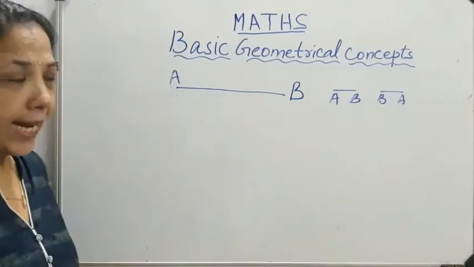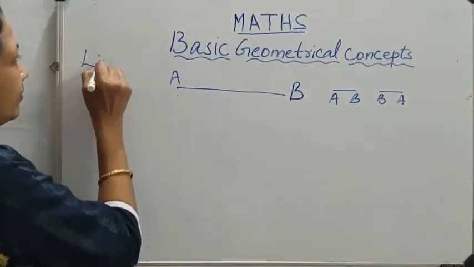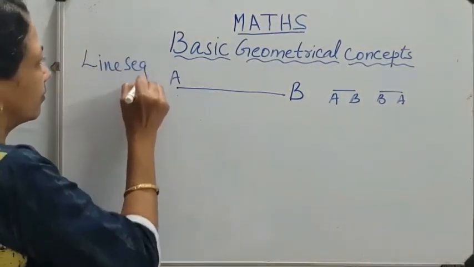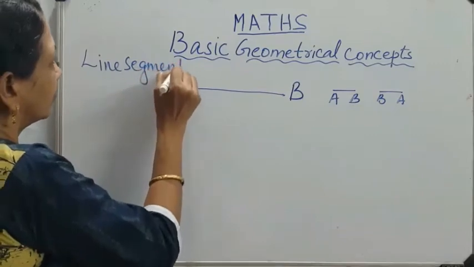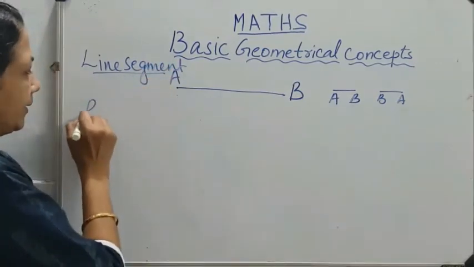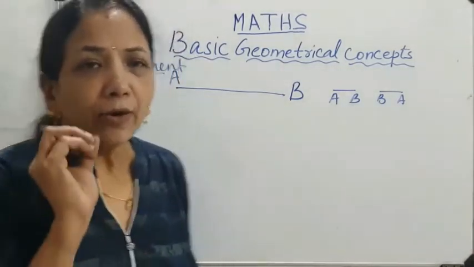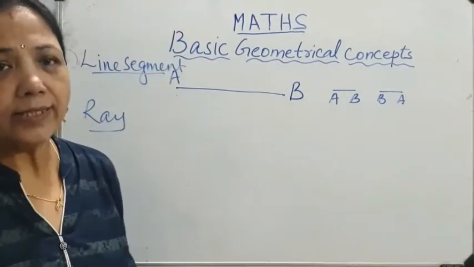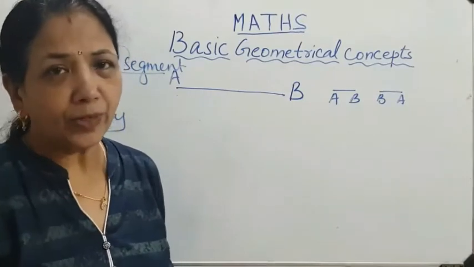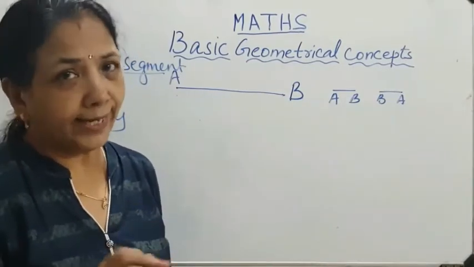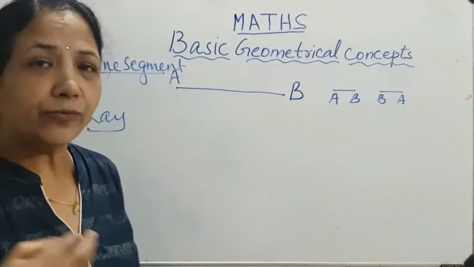Now the next one is ray. What is a ray? Ray means from a point, like sun rays. Sun rays start from the sun. Torch rays, torch light, that is a ray, starts from the torch.